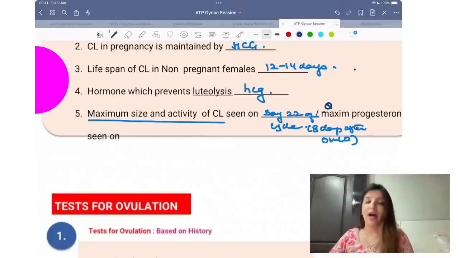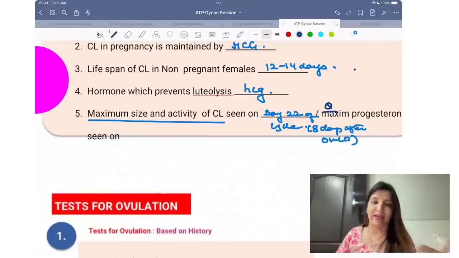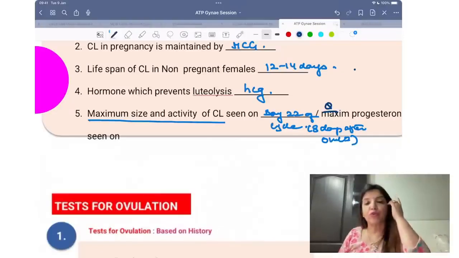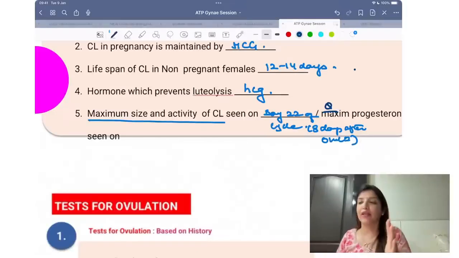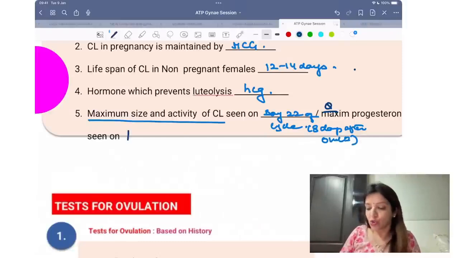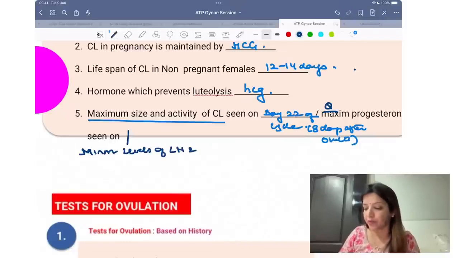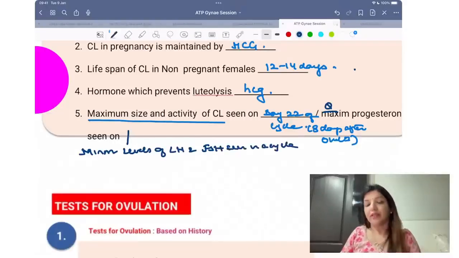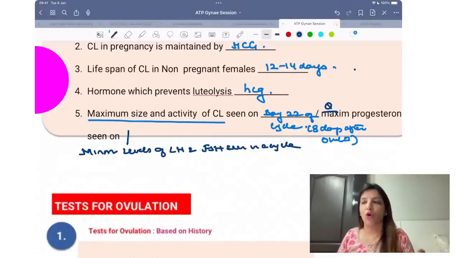Same question can be asked, when are the levels of progesterone maximum? Now, when the levels of progesterone are maximum, progesterone has a negative feedback on LH and FSH. So same question can be asked that when are minimum levels of LH and FSH seen in a cycle? Then also your answer is going to remain the same, that it is seen on day 22 of the cycle.